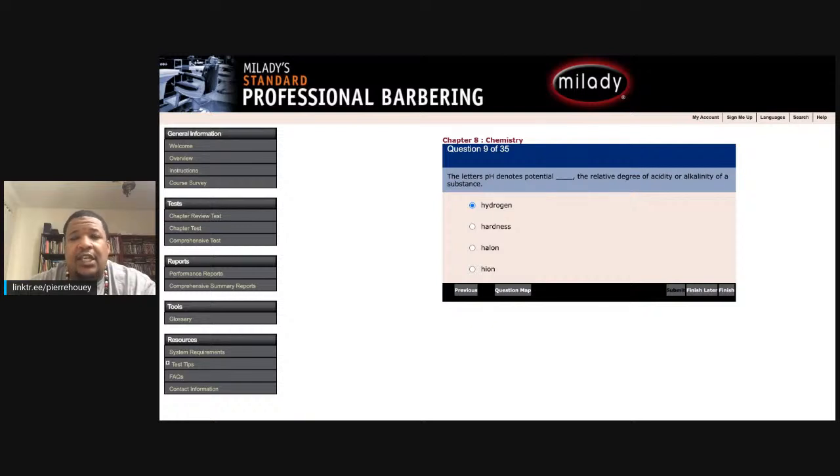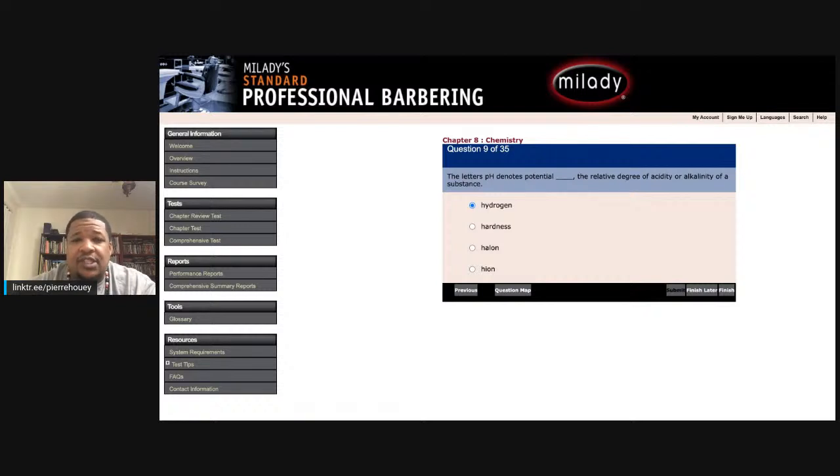Question 16. Chemicals are used in the barbershop for all of the following except what? A, treating illness, B, disinfection, C, cleaning, or D, changing hair color. Okay, we know chemicals are used for disinfection. We know chemicals are used for cleaning. We know chemicals are used for changing hair color. So what does that leave us? Treating illness. Chemicals are not used in a barbershop for treating illness. Chemicals are used for cleaning, disinfection, and to achieve permanent hair change.